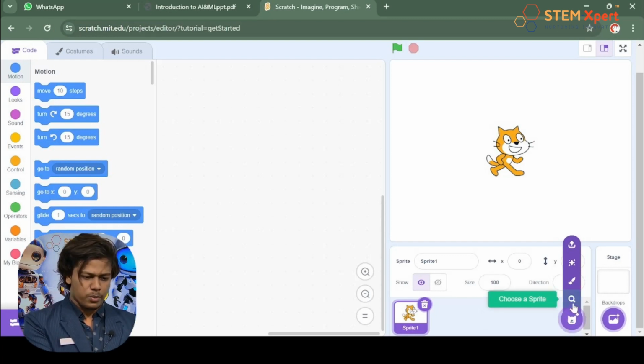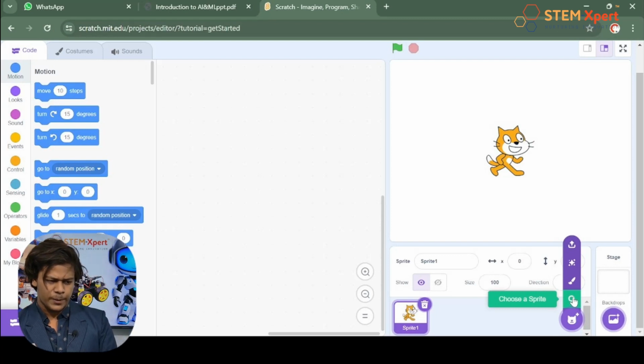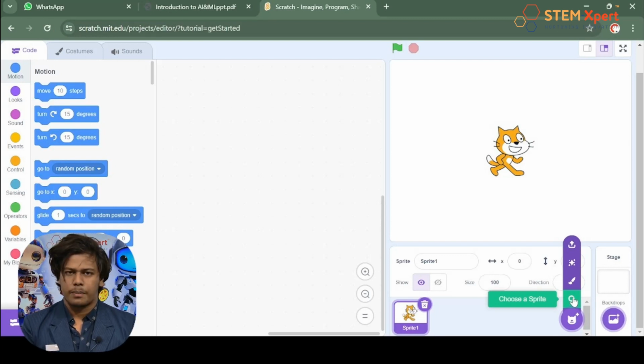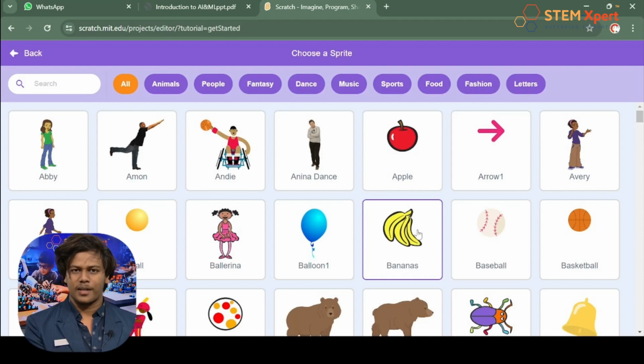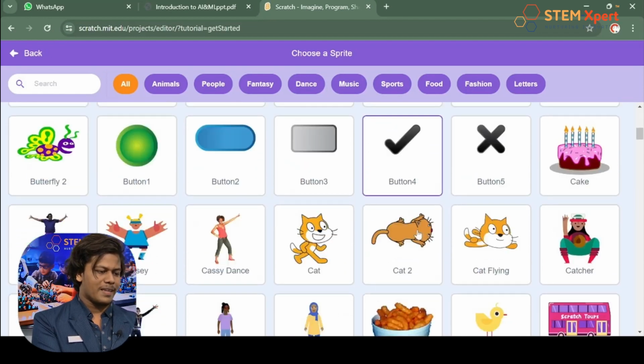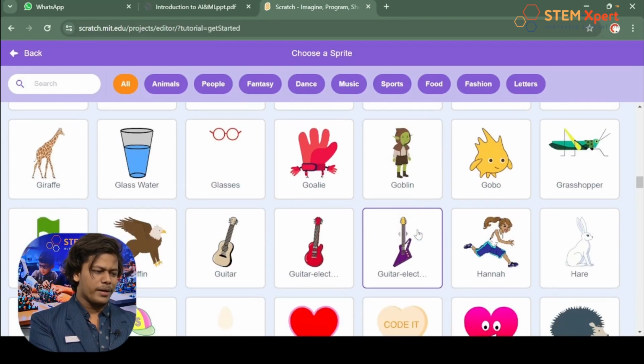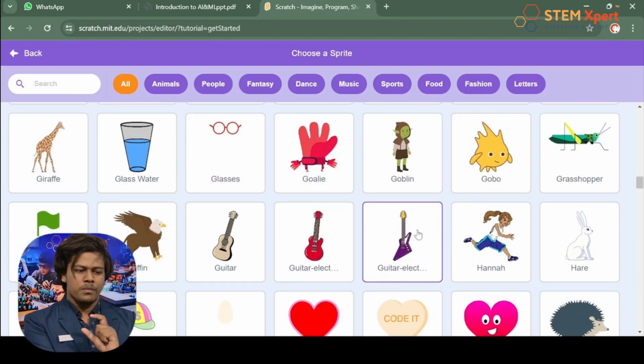I'm gonna show you one by one. So what about the first one? What does it say? Can I read? It says, Choose a sprite. So which means I'm gonna show it. Just click on it. Yeah, everyone has to just click on it. Wow, what just happened? Did you see that? That's pretty amazing, right? Over here you can see a lot of characters. Yeah, a lot of sprites. The Scratch software has a library where you can see a lot of sprites. Just scroll down and explore it. And if you really want to add any of these sprites, all you do is just click on it.